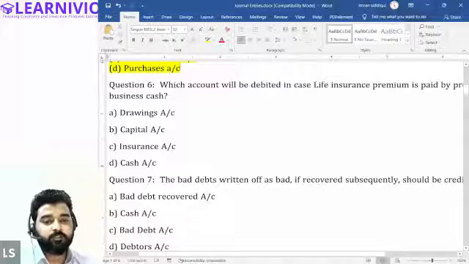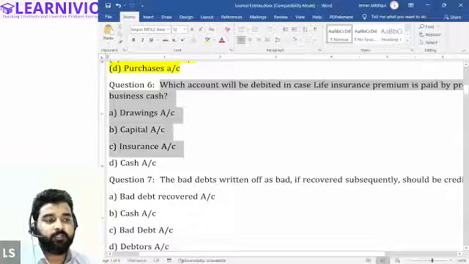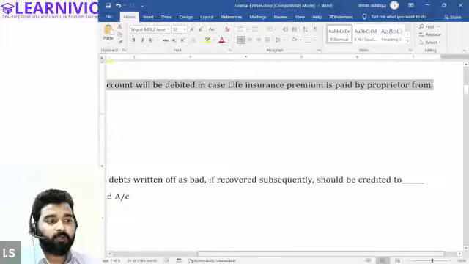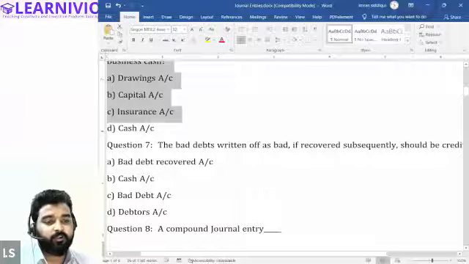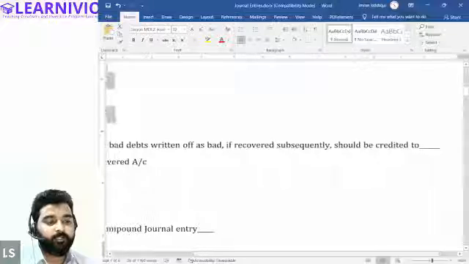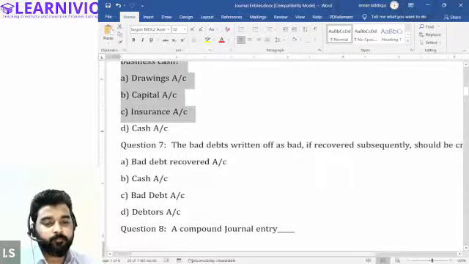Now question number 6, Samiksha. Which account will be debited in case life insurance premium is paid by the proprietor from the business cash? Drawings account. That is right. Okay, question number 7. The bad debt written off as bad, if recovered subsequently, should be credited to dash. Halima.